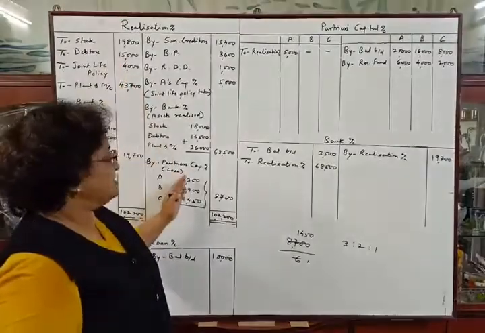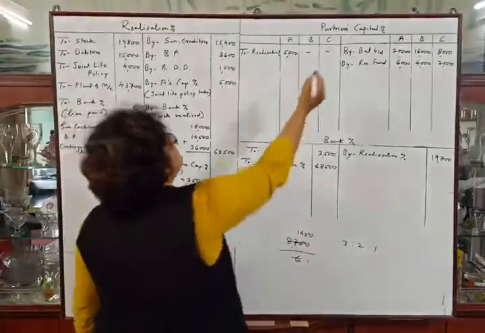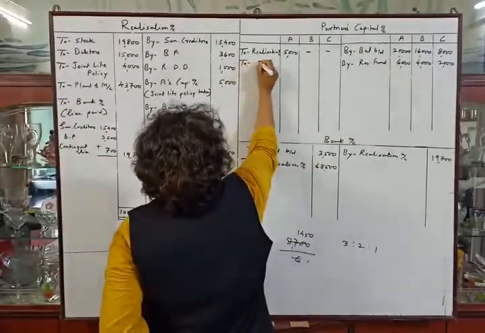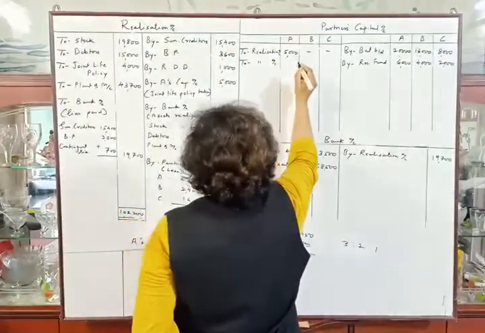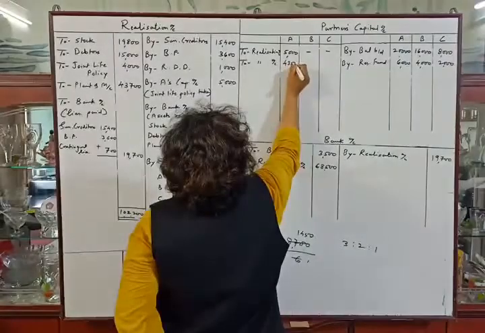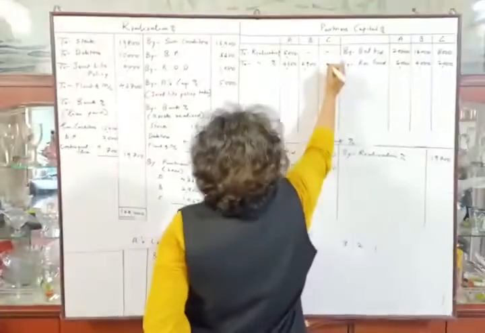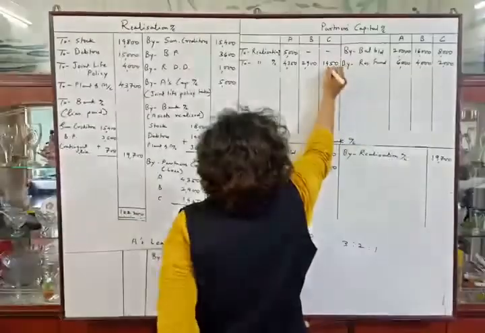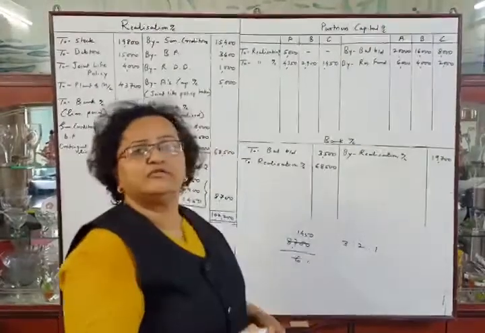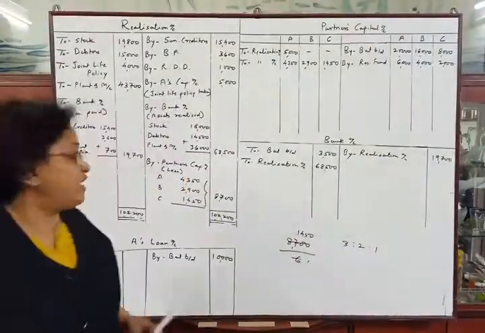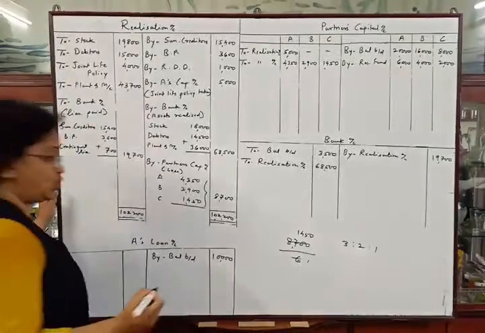Credit side of realization account, partners capital account means debit side of capital account to realization account. 4,350, 2,900 and 1,450. Now we have to pay Mr. A's loan.